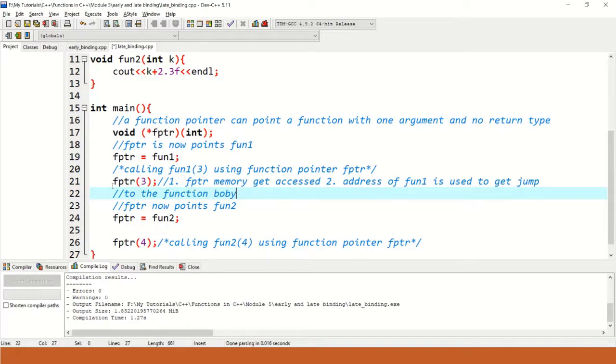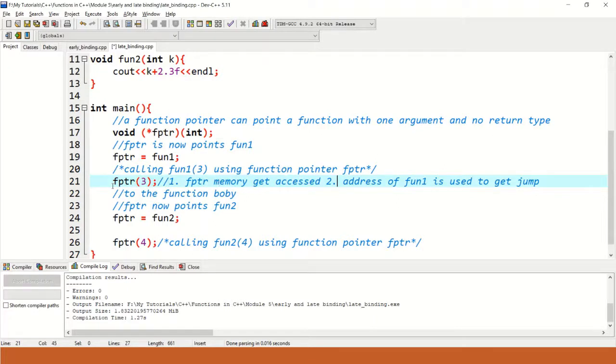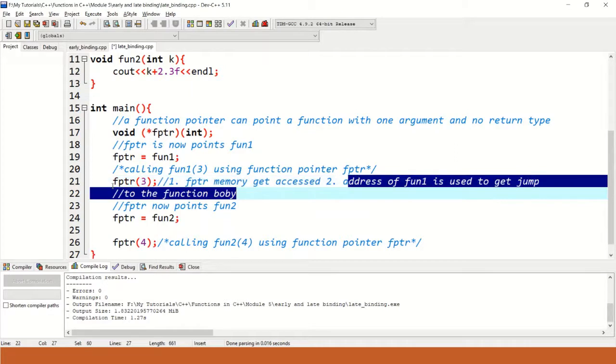This is the reason this function call is resolved at runtime. But when you use a simple function call, the first step is not there. We directly use the address and jump to the function body. So that's why runtime takes more time and we left it for late binding. So we call it late binding or dynamic binding.